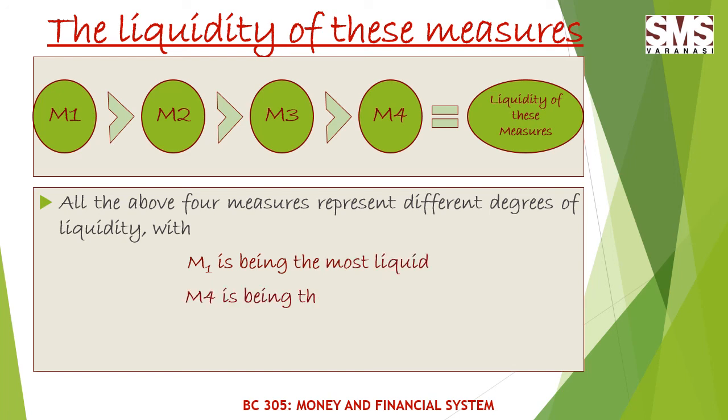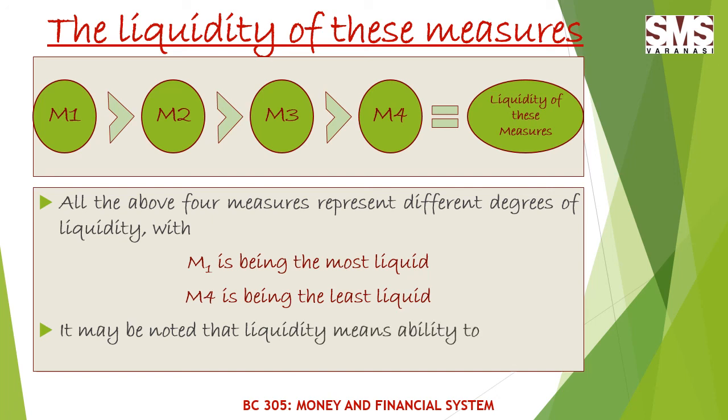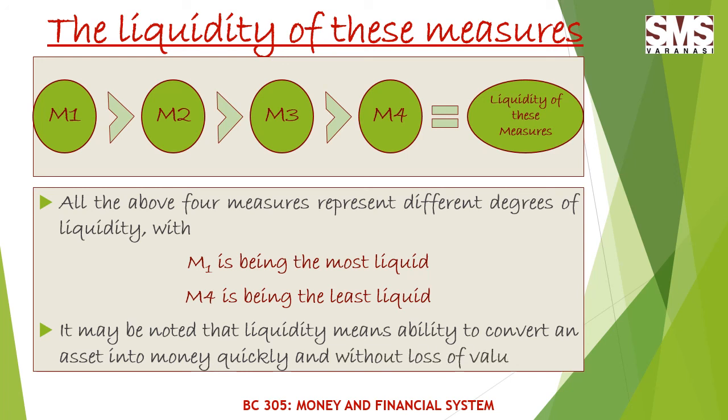And it must be noted that liquidity here means the ability to convert an asset into money quickly without loss of value. So liquidity includes all those assets that can easily be converted into cash, that can easily be converted into money without losing their value.